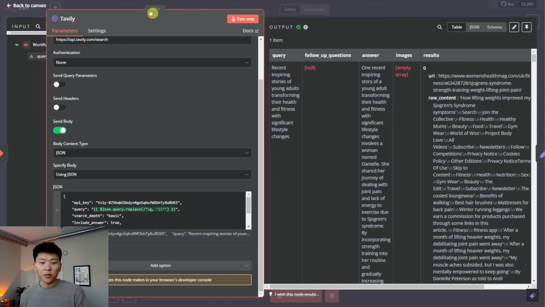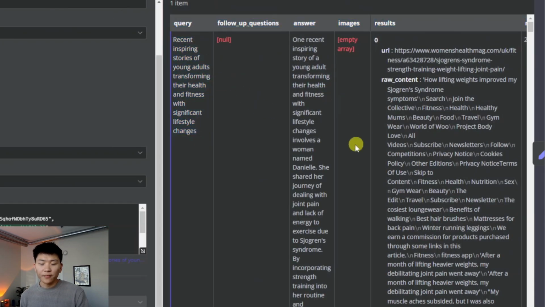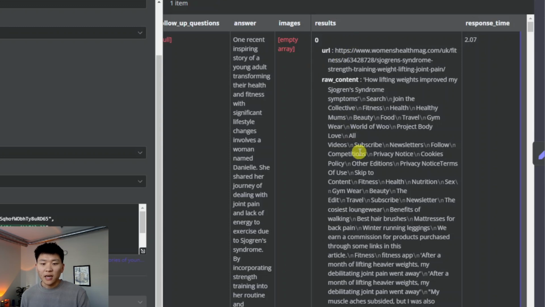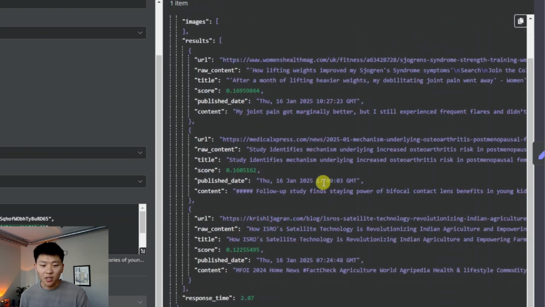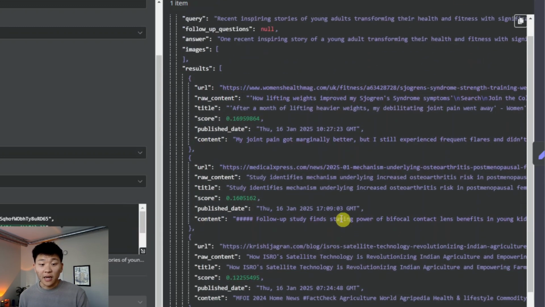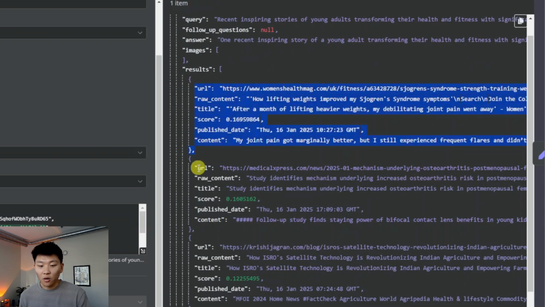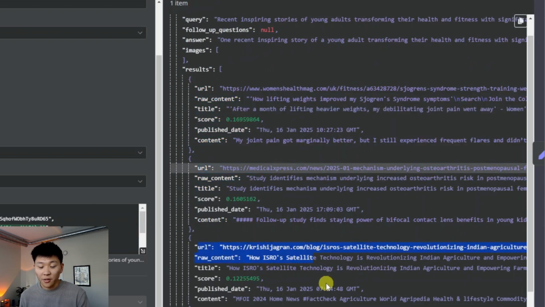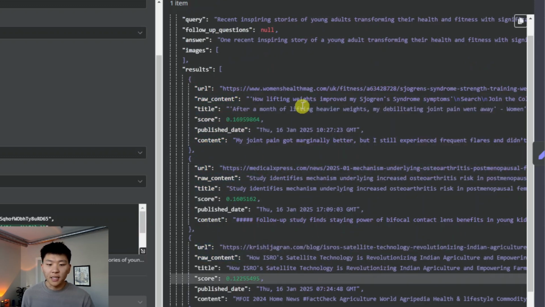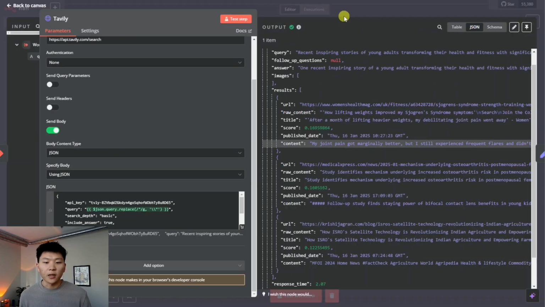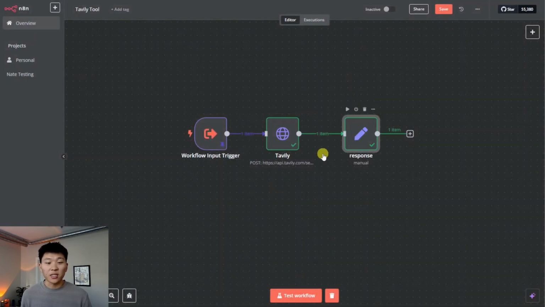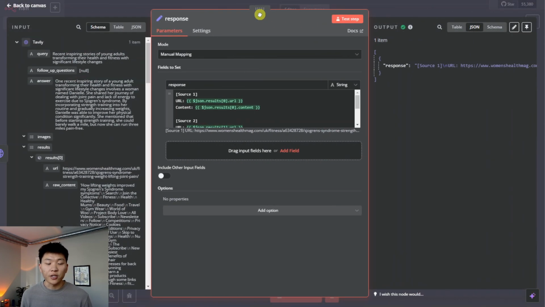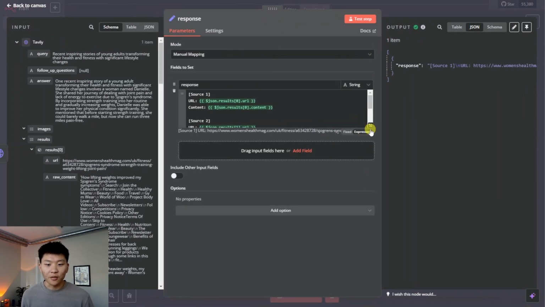And then as you can see the output, we've got our query. And then we have a list over here, which is, let's go to JSON so you can see it better actually. So I said I want only 3 results back. As you can see, we've got 3 results. Here's URL 1, here's URL 2, here's URL 3. And then we get raw content, title, date, content. And so from there, what we do is we're just sending over that response back to the AI agent, back to the research team agent.